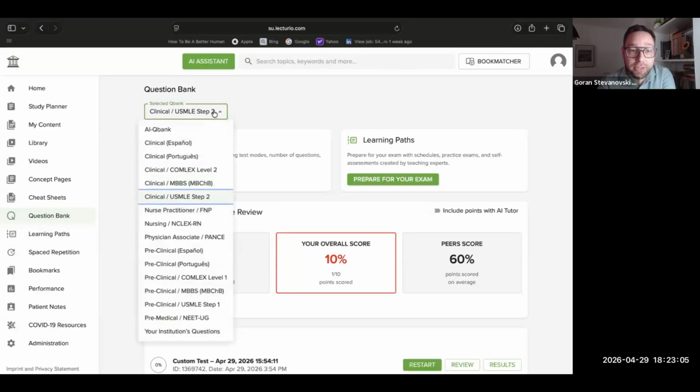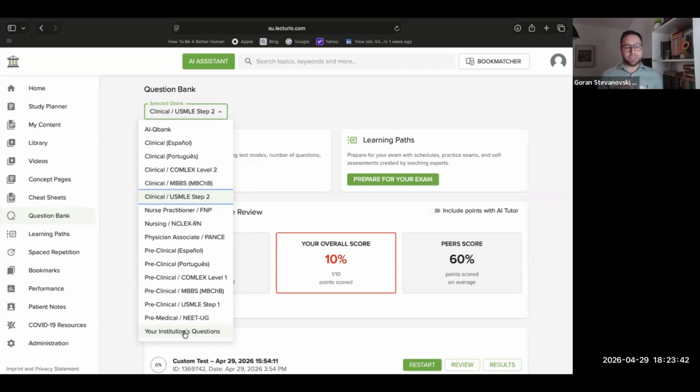Now, when you go here, there's again a lot of Qbanks that you can select from. We have the AI Qbank because I already mentioned the AI question generator that we have. So all of the AI created questions tend to go into one bank of just AI questions. And we do have clinical, nurse practitioner, the physician associate, preclinical, and your institution's questions. So if you have Lecturio as an institution, you're also able to take your existing Qbanks or any Qbanks that you create throughout your work and place them here into your institution's questions.